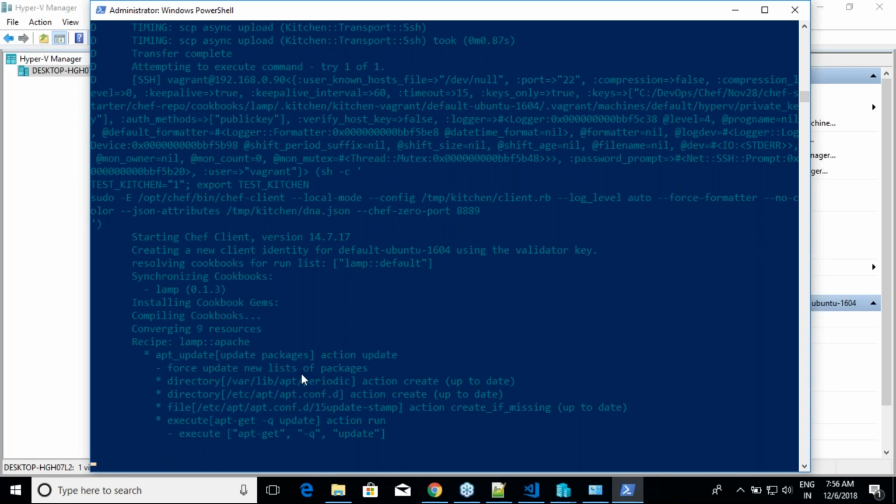Since it is your machine, apt-get update might take more time because it is using your local network. That's how the things are. All right.